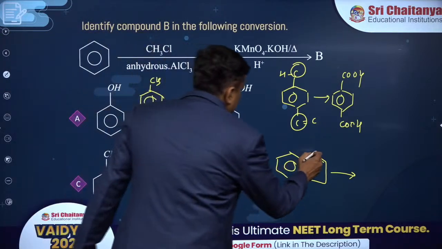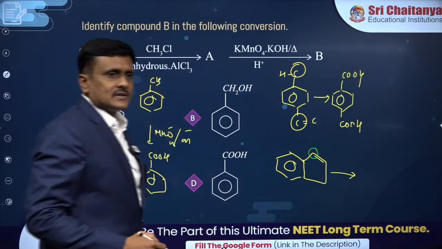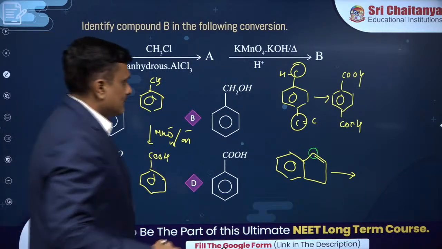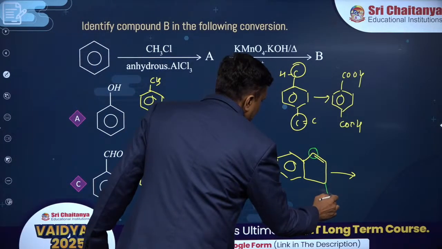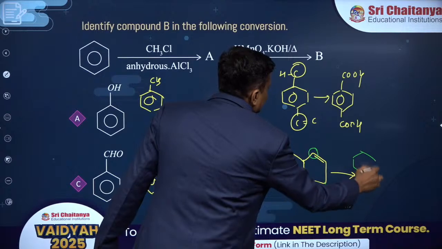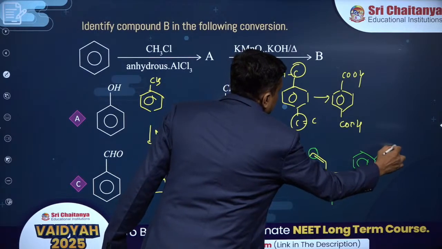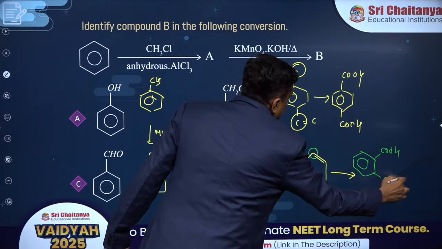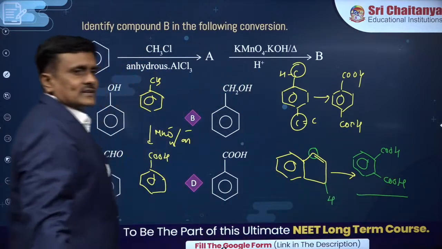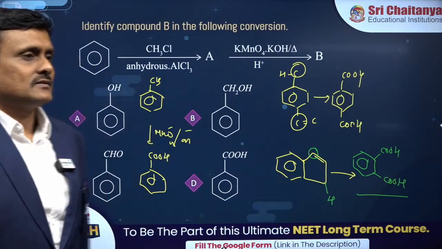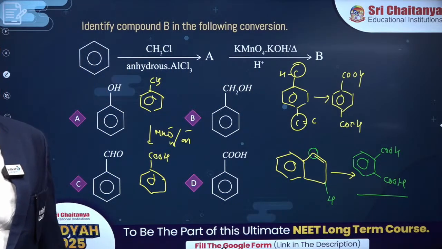See, buddies, this has unsaturation. It has a double bond, isn't it? And this has alpha hydrogen. So both of these groups will be converted into COOH, isn't it? Phthalic acid. This is a previous NEET question. What is the product obtained? Phthalic acid.